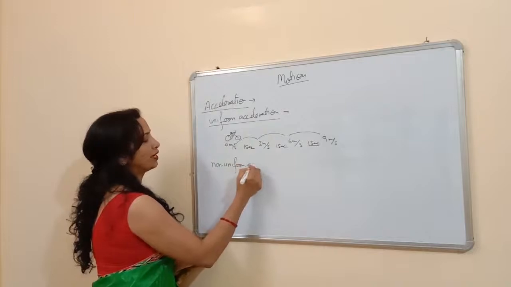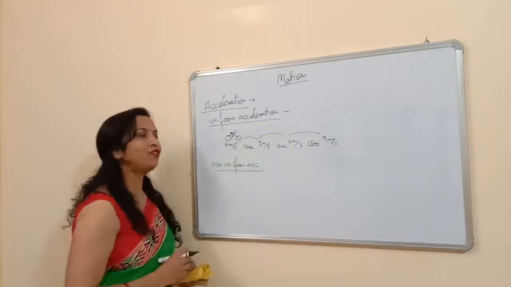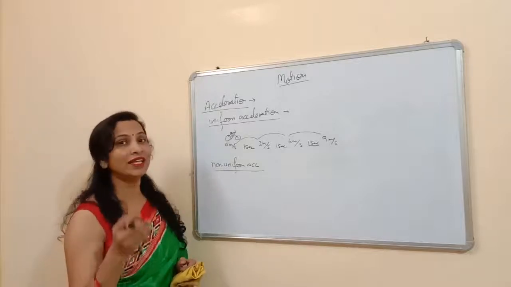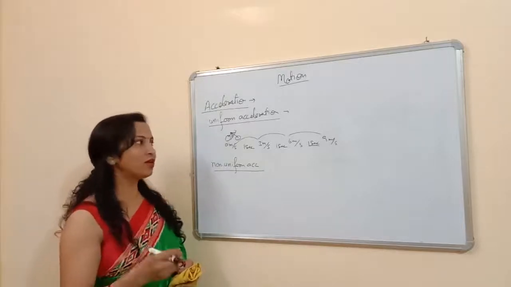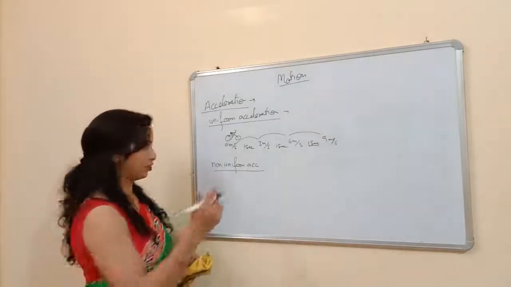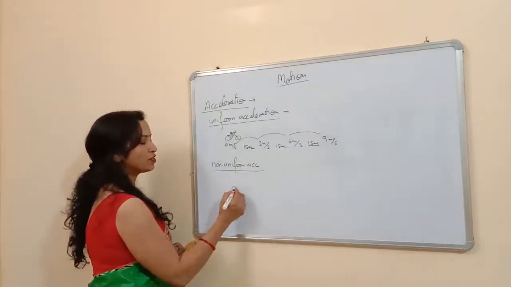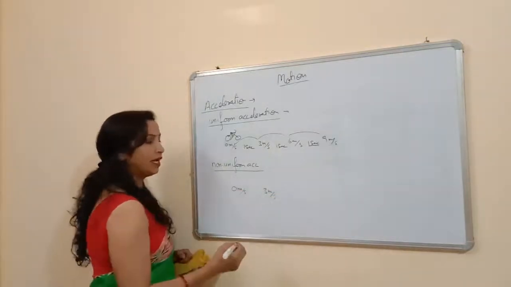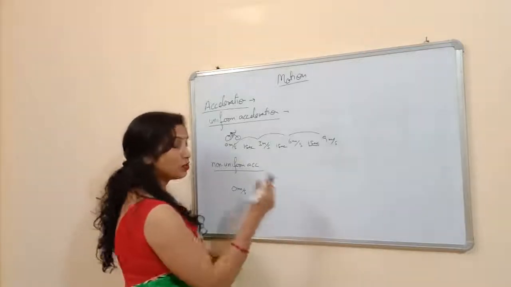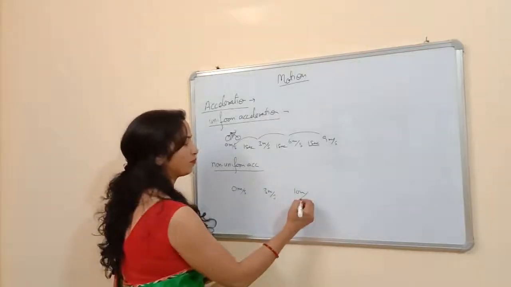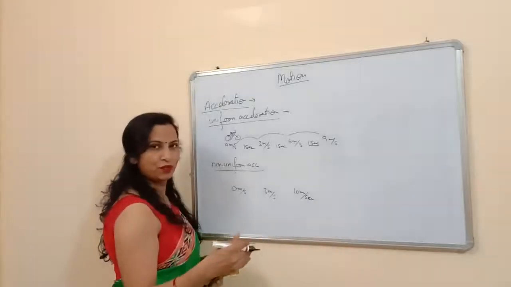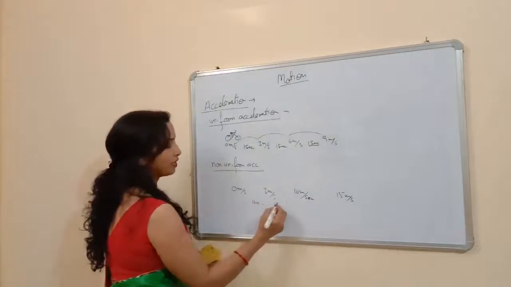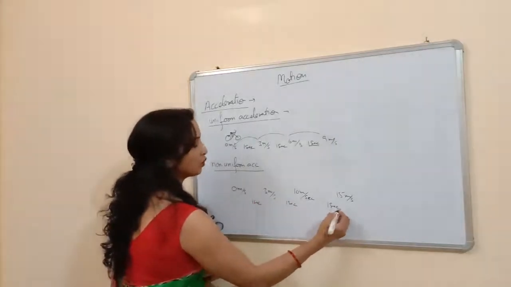Non-uniform acceleration. Non-uniform acceleration means if your velocity changes unequally in equal intervals of time, then this type of acceleration is called non-uniform acceleration. Suppose you start from here with a velocity of 0 meter per second. After 1 second, your velocity changes to 3 meter per second. In another 1 second, you change your velocity to 10 meter per second. Another 1 second changes the velocity to 15 meter per second. So in this case, in 1 second, you change your velocity unequally.